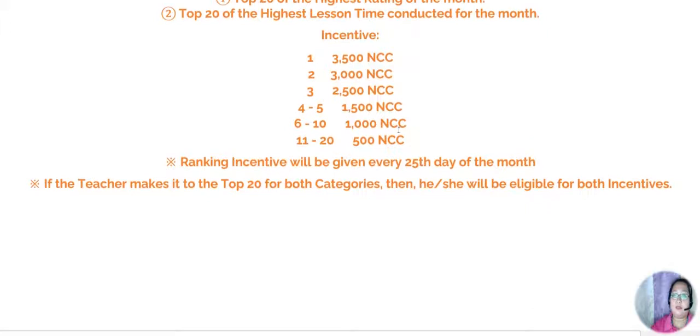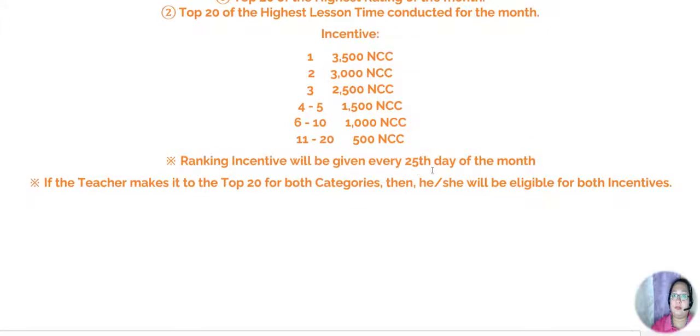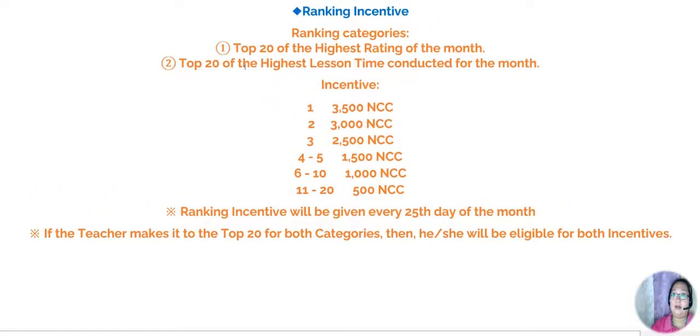Okay, and guess what? Ranking incentives will be given every 25th day of the month. So if the teacher makes it to the top 20 for both categories, the first one and the second one, then he or she will be eligible for a double incentive. So for example, you are top 1 of the rating during that month, and you're also top 1 for the highest lesson, so you can have 7,000 pesos.